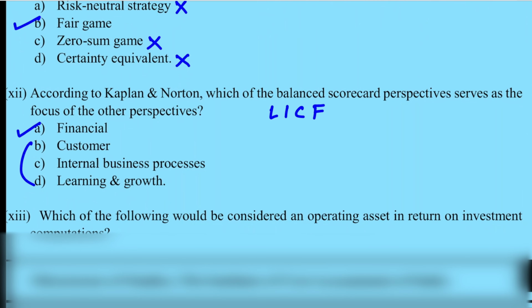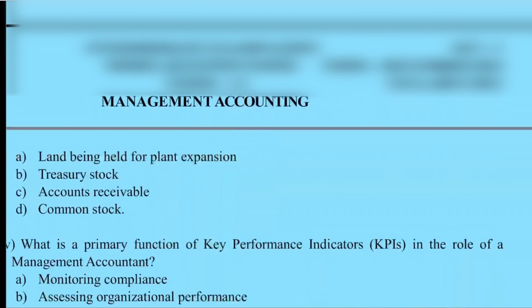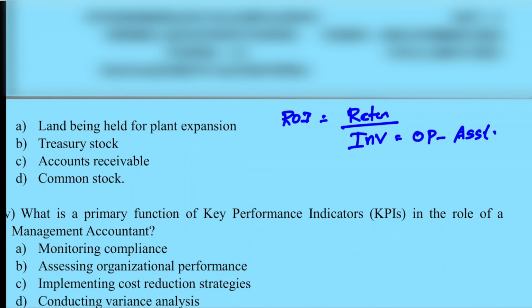13th. Which of the following would be considered an operating asset in return on investment computation? ROI. So ROI is equal to what? Your return divided by investment. So this investment is, now they are asking based on operating asset. So which of the following can be an operating asset?